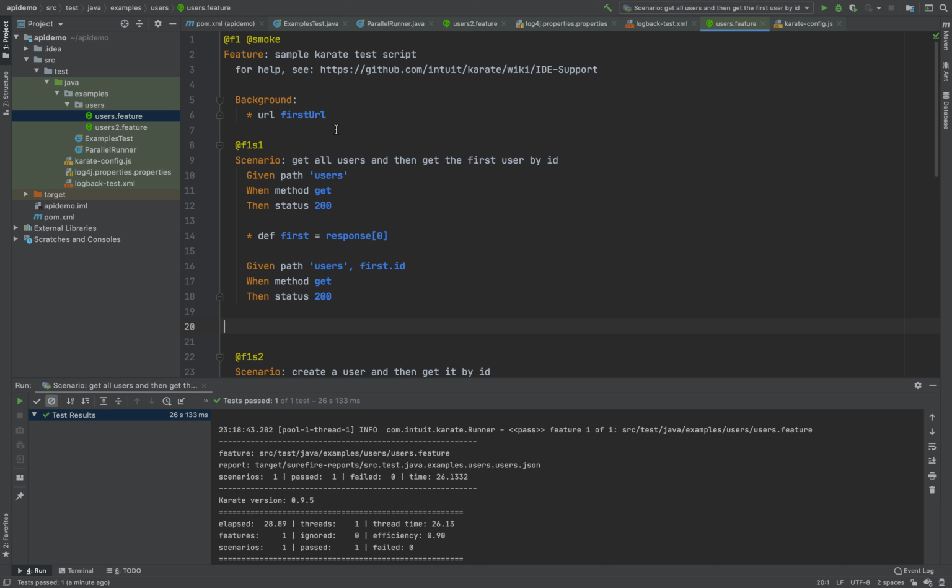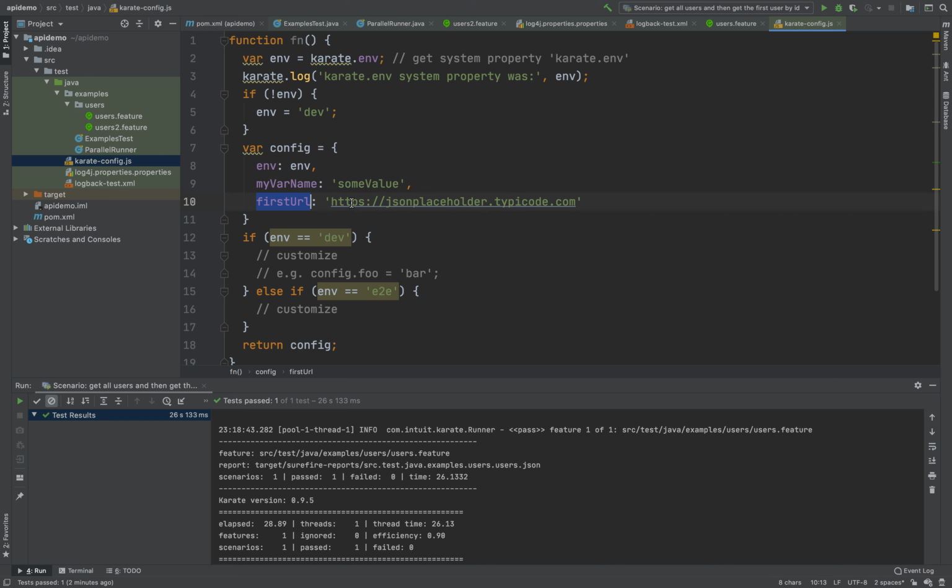Let me tell you how it works. This is the background. Before each scenario, this background will be run. And even before the background from the feature file is run, once you run a specific scenario, the Karate framework will go to the Karate config and look at the configuration there, before reading and getting into the background.